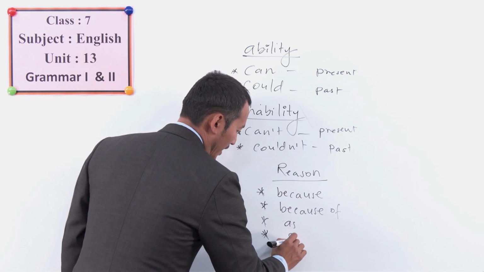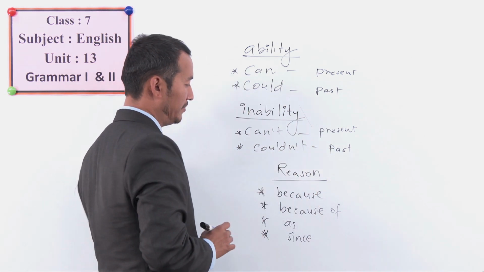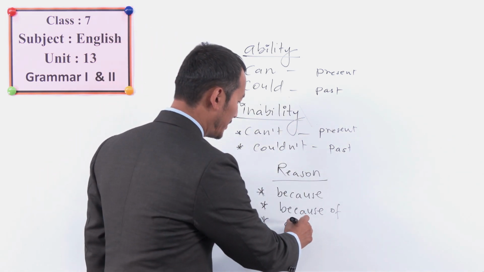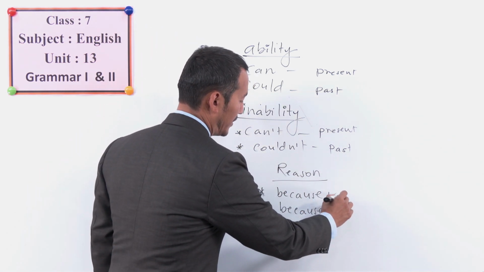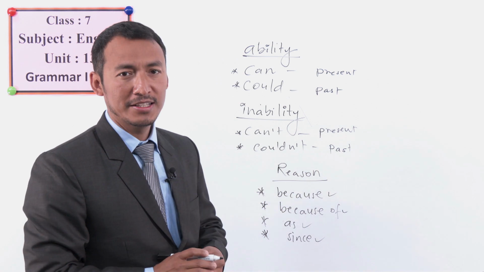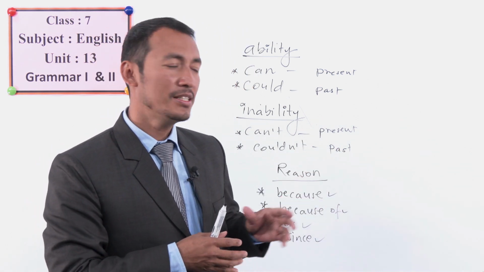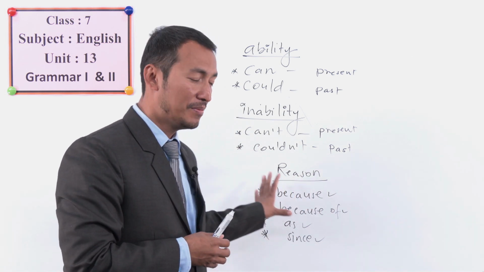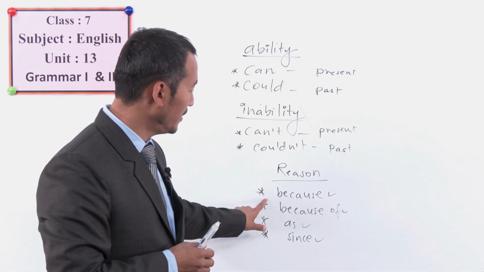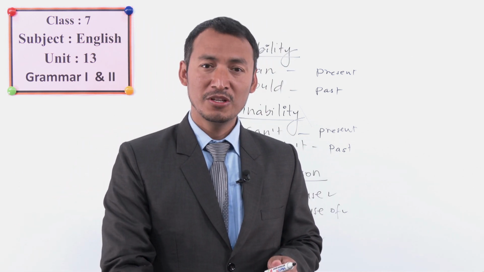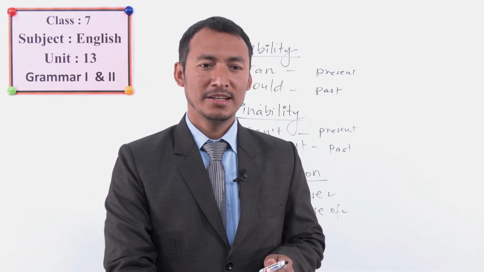Okay, have you heard about these connectives for giving reasons? Have you read in your book about as, since, because, and because of? Yes, you have, right? We have many stories with these connectives. They give reasons. So we are going to learn how to use them in our sentences. So let's observe more examples.